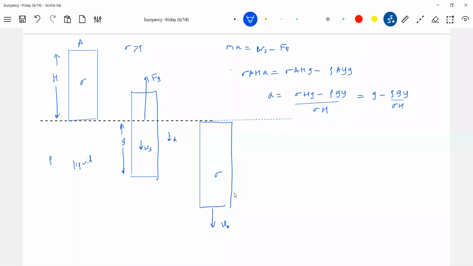Okay, but what is being asked is a speed. So this acceleration, I can write as V dV by dy.